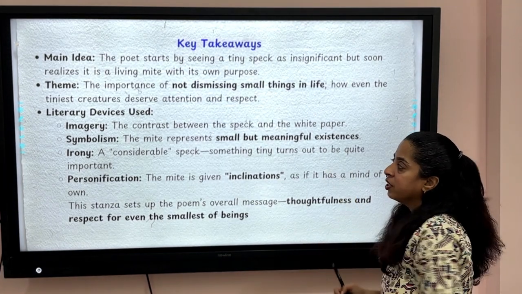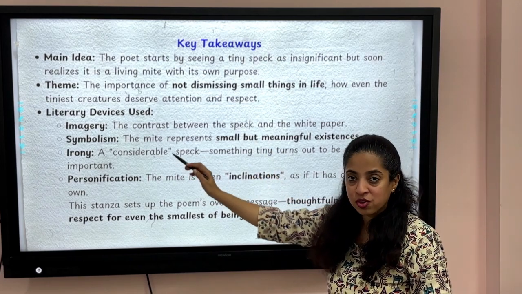Now let's talk about the literary devices used. There is imagery used in stanza 1.